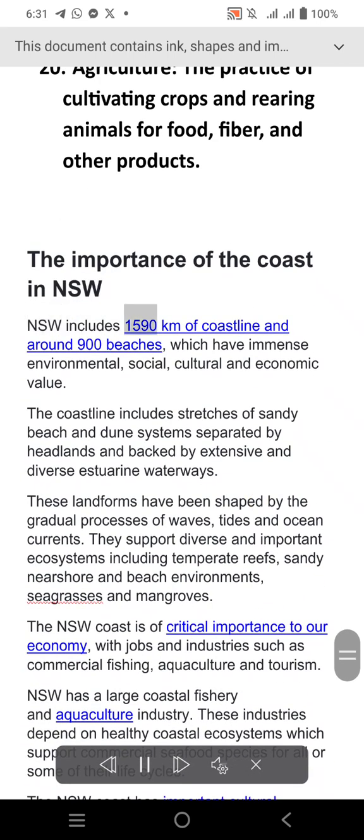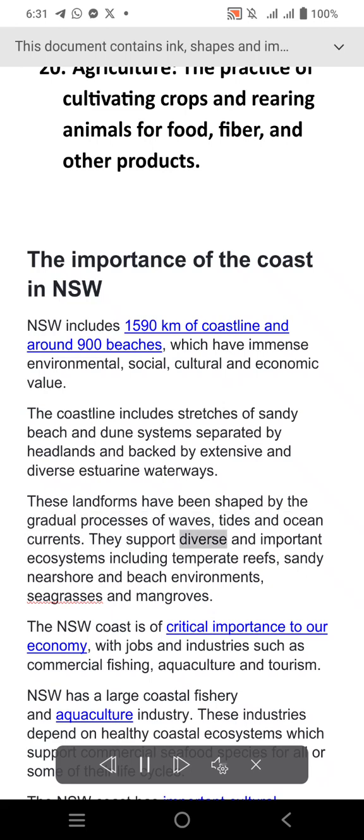NSW includes 1590 km of coastline and around 900 beaches, which have immense environmental, social, cultural and economic value. The coastline includes stretches of sandy beach and dune systems separated by headlands and backed by extensive and diverse estuarine waterways. These landforms have been shaped by the gradual processes of waves, tides and ocean currents.